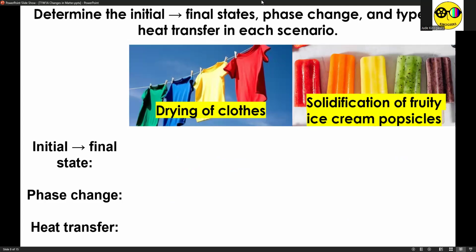Next, for our third example, drying of clothes, wherein they start wet after submerging them in water during laundry, and they end up dry once we hang them under the sun. So the initial to final state is liquid to gas, and that process is called evaporation.